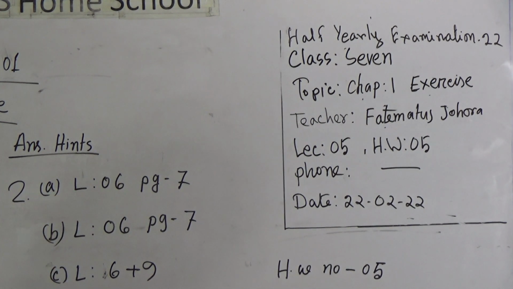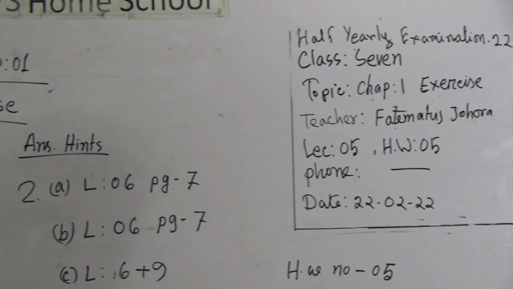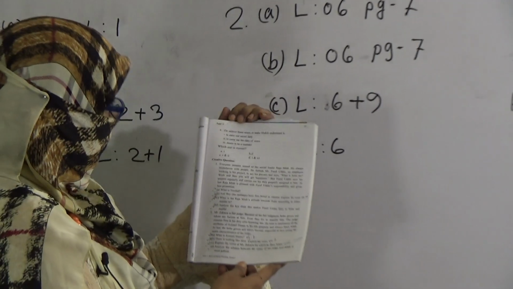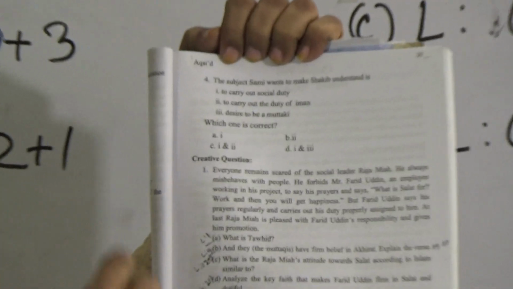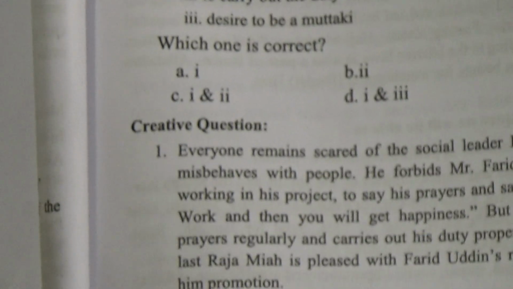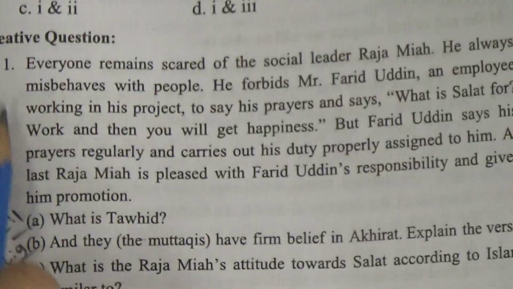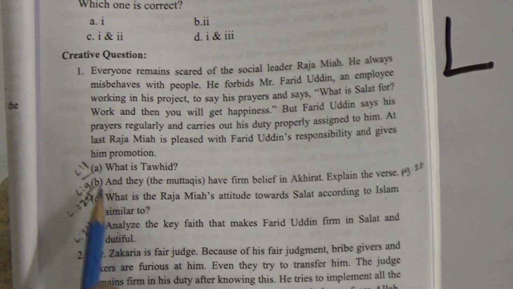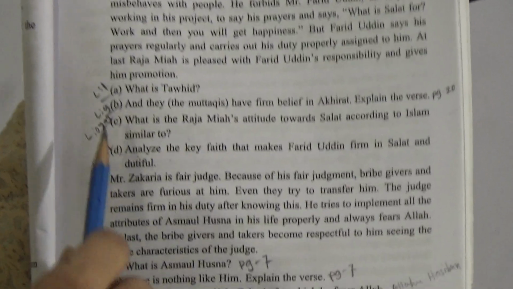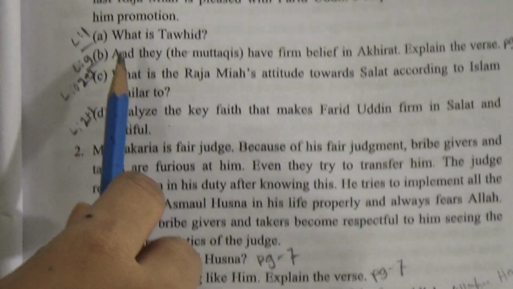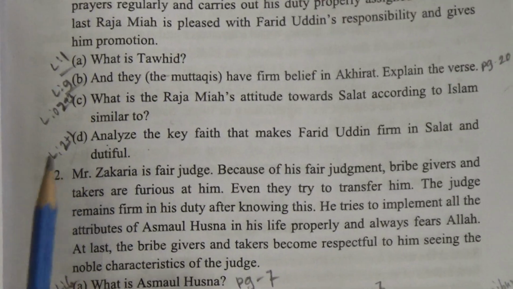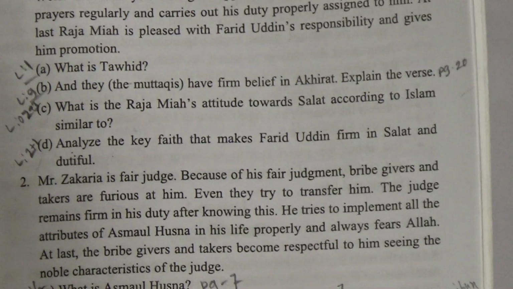Here in your exercise book, dear students, it is page number 25. You can see creative questions given here, creative question 1 and creative question 2. You have to do them. I will give the hints for these answers, A, B, C, D, and you have to do it with the help of these hints. Okay students, I hope that you have understood. This is page number 25. Okay, now let's start the hints.